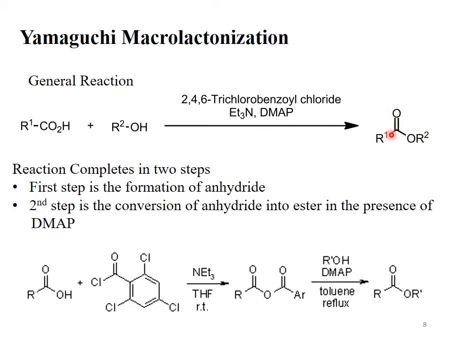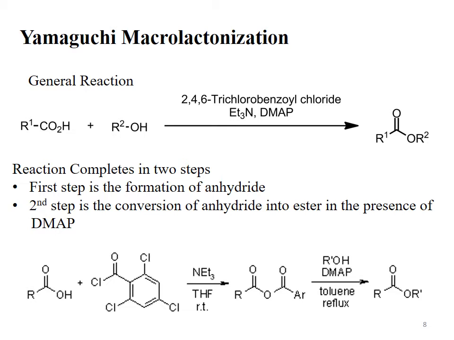The second step is the conversion of the anhydride into ester in the presence of dimethylaminopyridine. See this one, this is a carboxylic acid reacting with 2,4,6-trichlorobenzoyl chloride in the presence of triethylamine. Then it gives us the anhydride. This anhydride, upon reacting with alcohol in the presence of dimethylaminopyridine, gives us the ester.